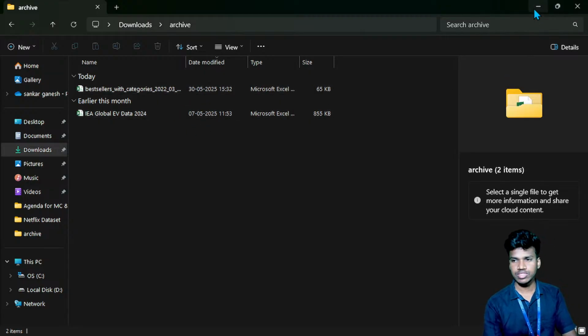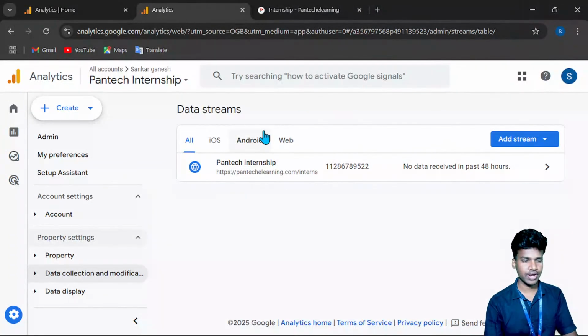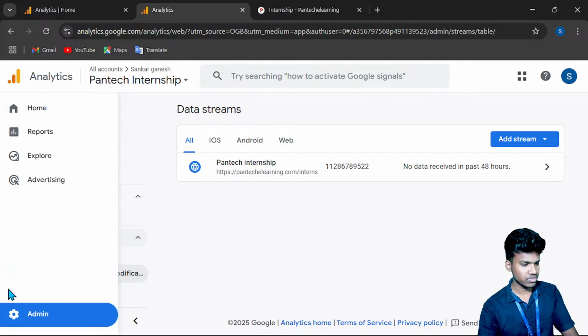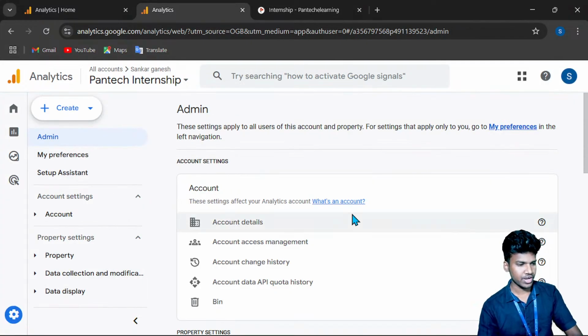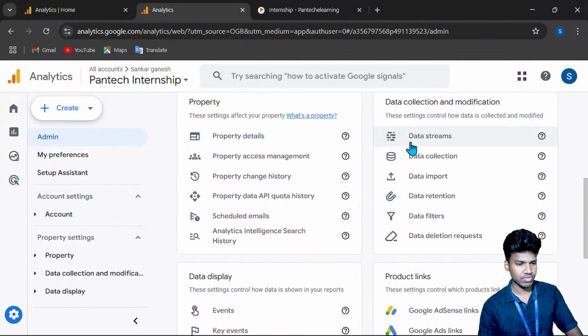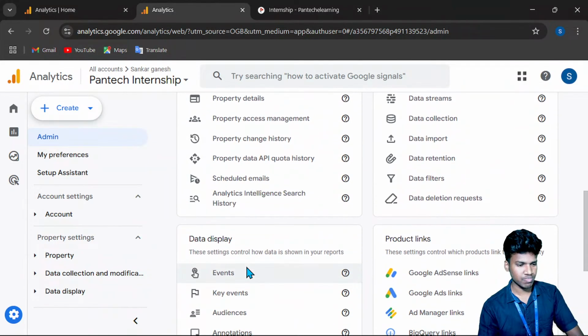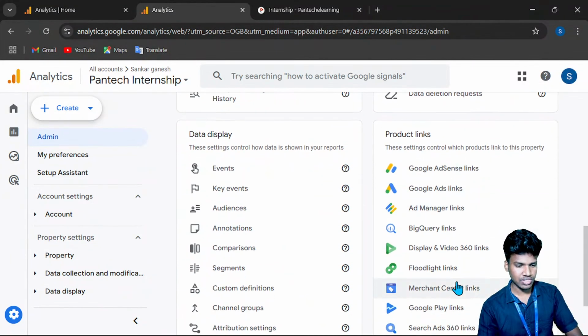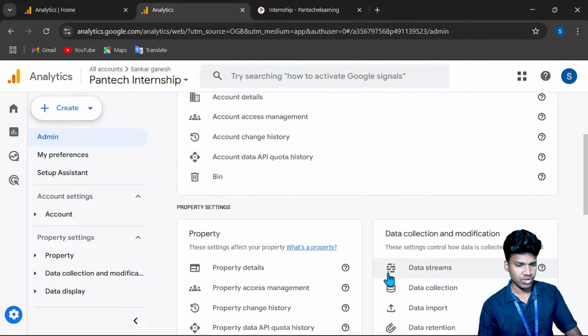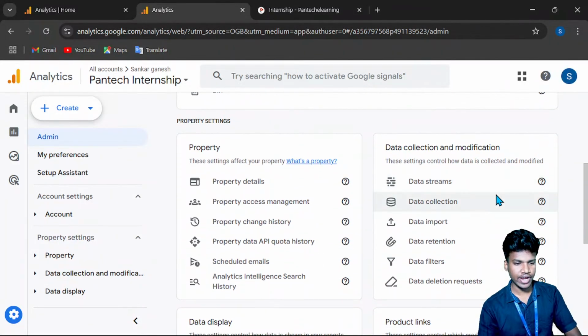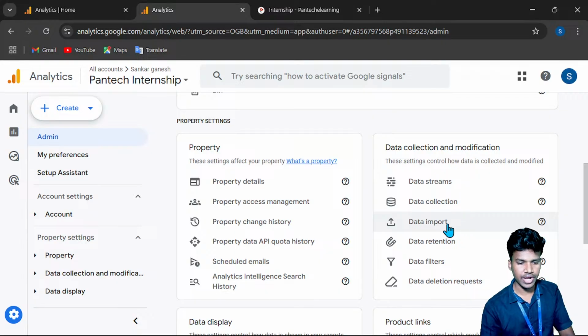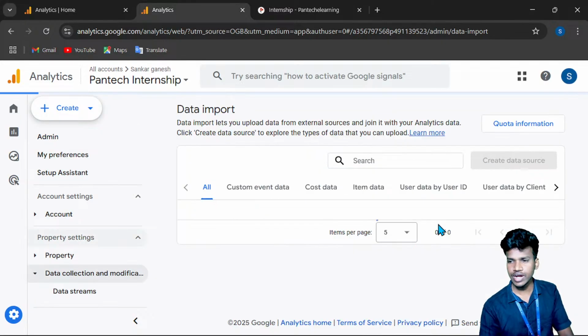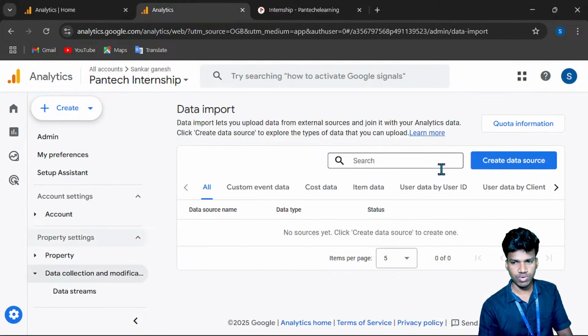So now I will import it into the data analytics tool, Google Analytics. How can I do this? You go to the left side, where the admin option is. You click this admin. Property is here, data display is here, and the product link is here. On the right side, the second one is data collection and modification. Here the data import is. Once you click this data import option, you get this.